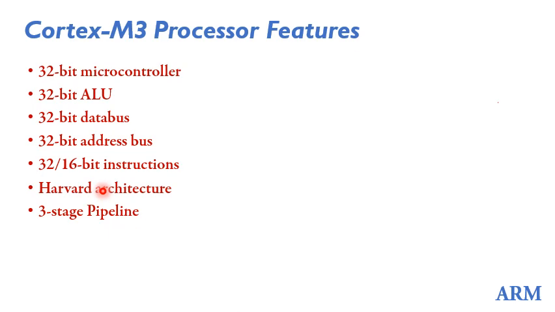So this allows you parallel fetching of data and instructions from memory without interfering with each other. The advantage of this is the instructions can be continuously fetched from memory through the instruction bus, and if any instruction requires data to be accessed from memory, that can be accessed in parallel using the data bus. So data access is not going to interfere with the pipeline of these instructions.